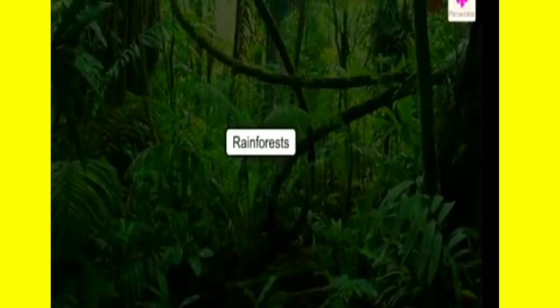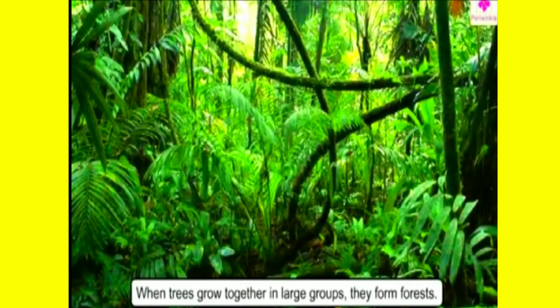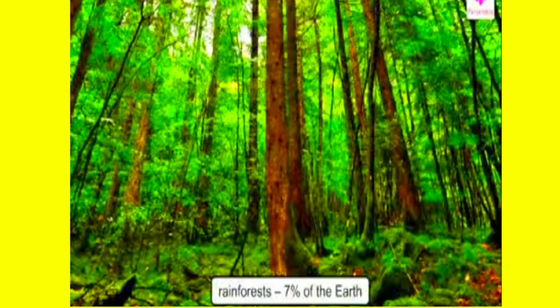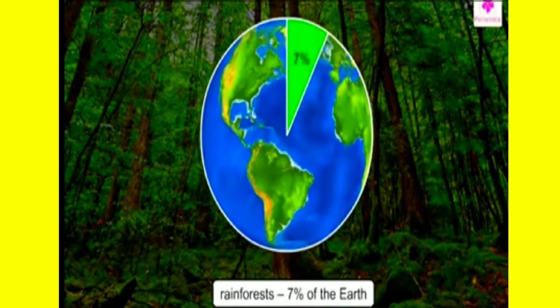Next, rainforest. When trees grow together in large groups, they form forest. Rainforest covers only 7% of the earth.